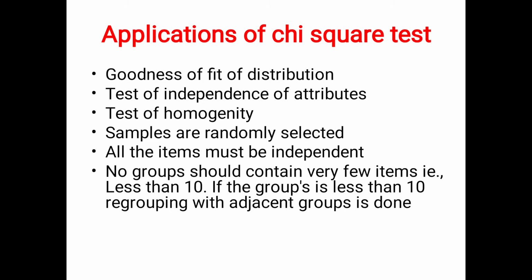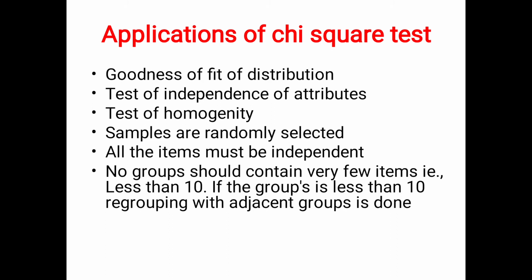The conditions or criteria for the chi-square test: the samples should be randomly selected. All the items must be independent. And no group should contain very few items, that is, fewer than 10.